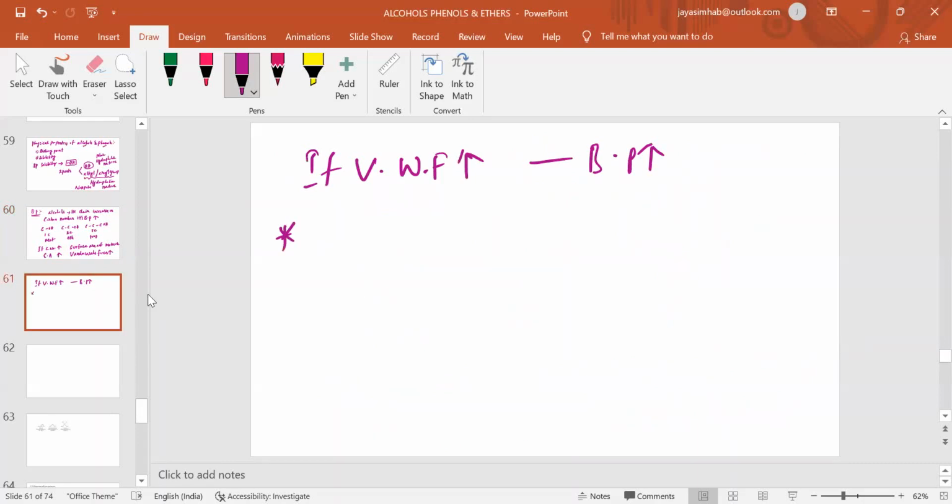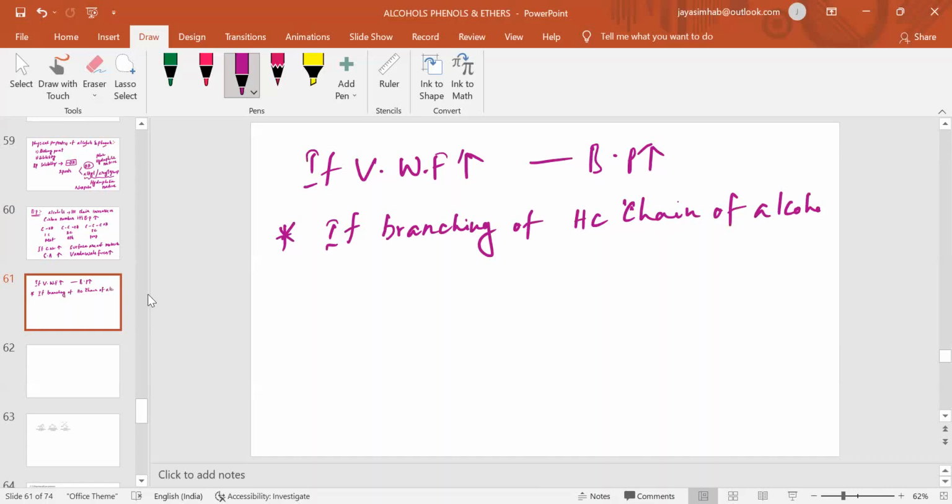Next important point here. Instead of increasing the number of carbons in a straight chain, which improves the boiling point, if branching of the hydrocarbon chain of alcohols increases, what will happen? The boiling point decreases.